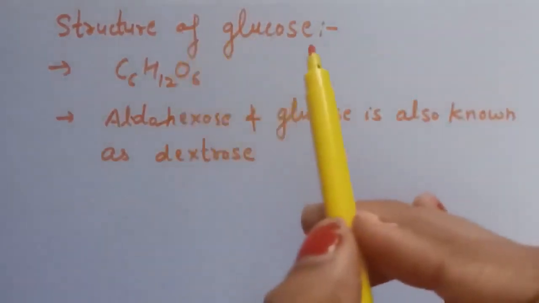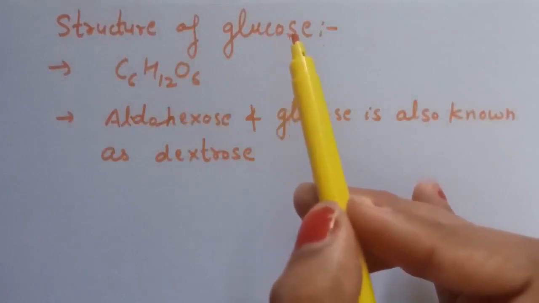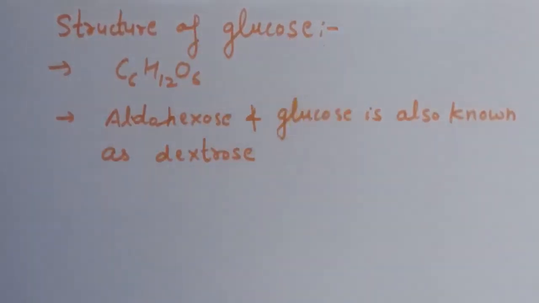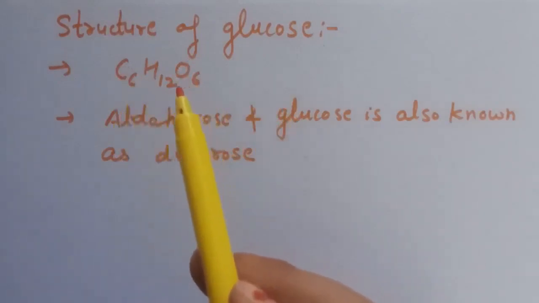And this glucose is the monomer of many of the larger carbohydrates, namely starch, cellulose, etc. It is probably the most abundant organic compound on earth. So, it was assigned the structure given below on the basis of the following evidences. First thing is the molecular formula for glucose is C6H12O6.